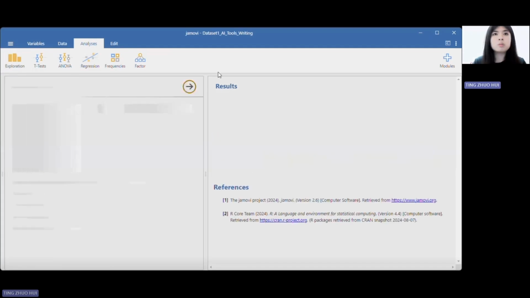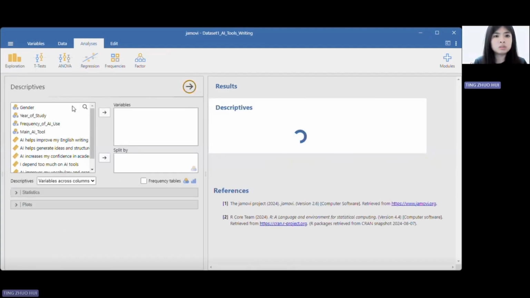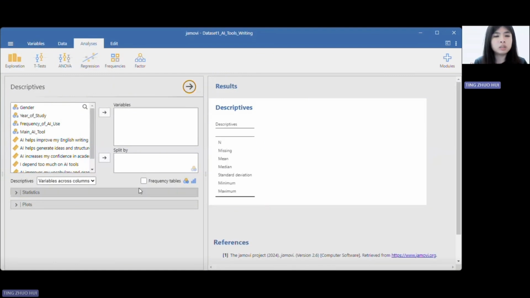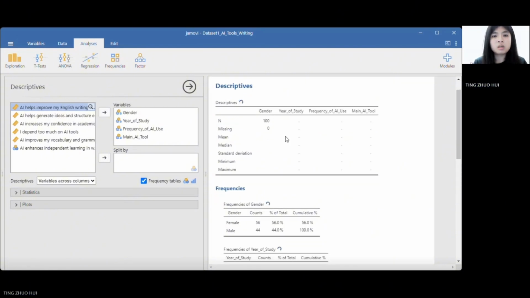So to summarize the demographic data, frequency tables were created for gender, year of study, frequency of AI use, and main AI tool. So the total number of the respondents was 100.